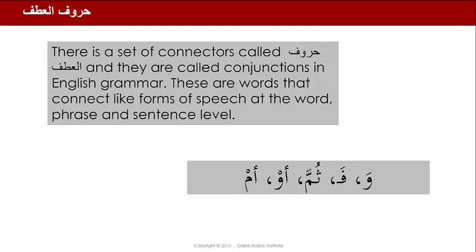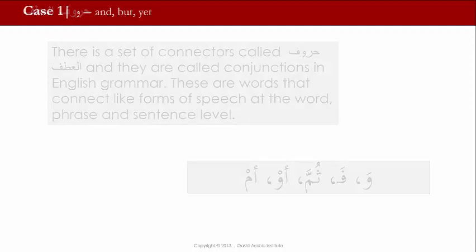Here we have some of the connectors: wa, wow, meaning and; fa, meaning so; thumma, then or and then; أو, meaning or; and أم meaning or as well. Now, some of these connectors will have more than just one meaning. So we shouldn't think that wa, for example, will always mean and. It can also mean but. So we're going to see how these connectors are used in some example sentences.